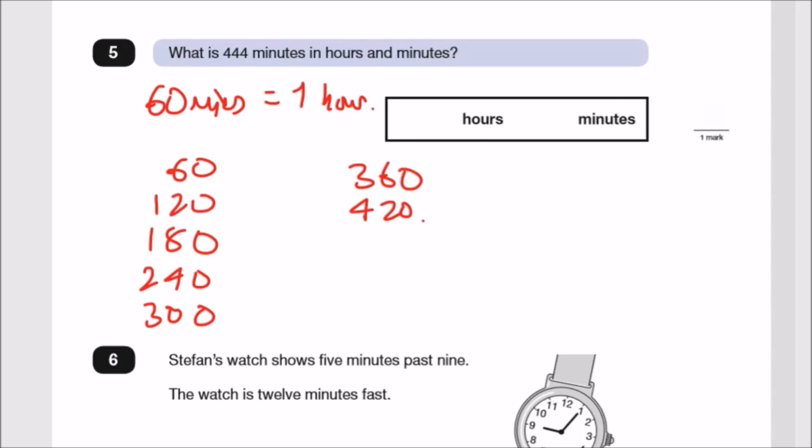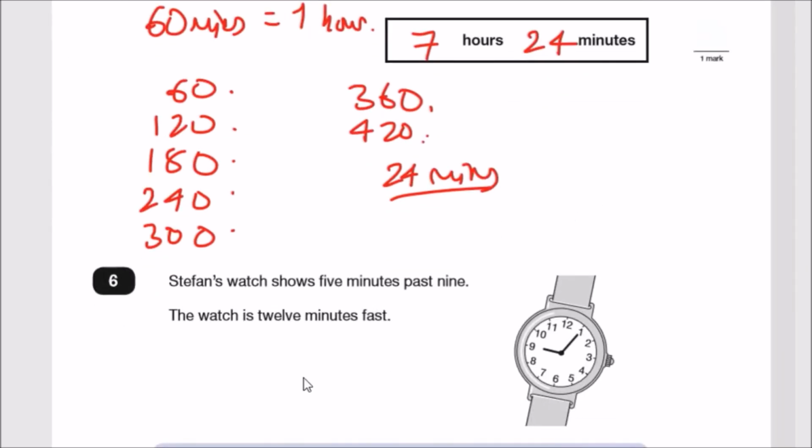So we can see firstly, we have 1, 2, 3, 4, 5, 6, 7 hours with exactly 24 minutes remainder. So that's 7 hours and 24 minutes. Okay, cool. Now next one, number 6. So let's have a look.